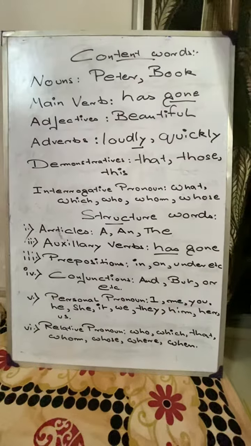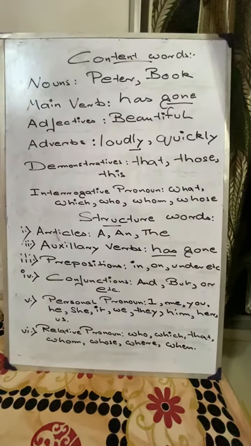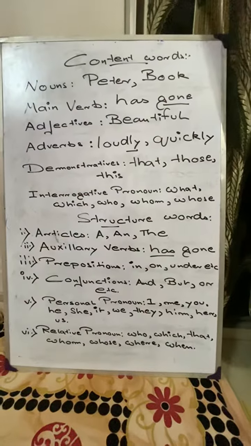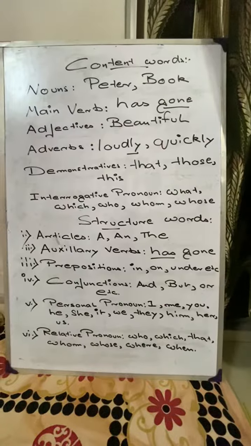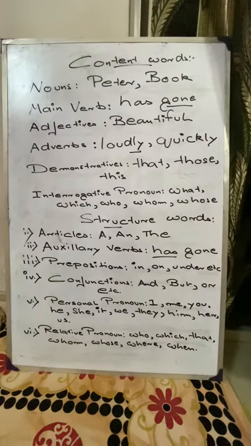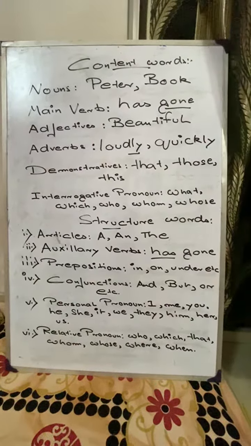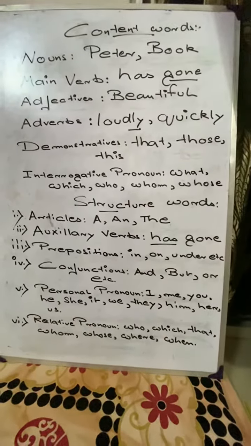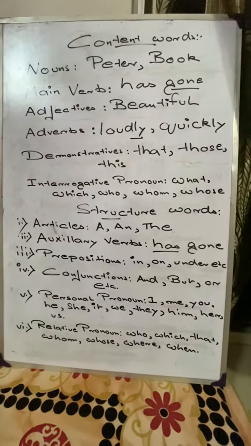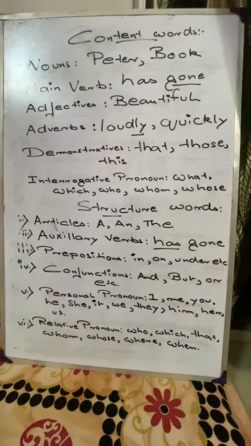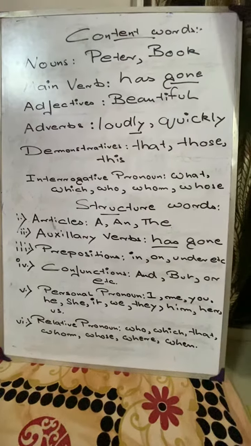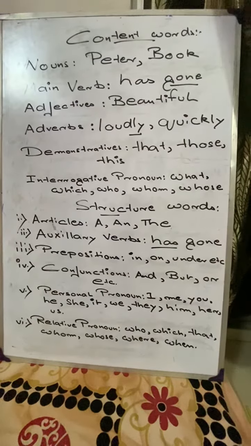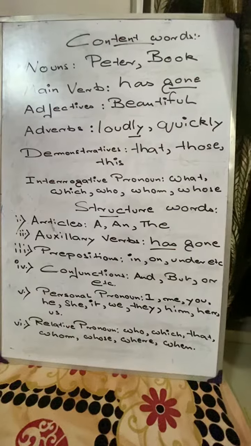Okay. Then we have the adverbs. Adverbs too fall under content words: loudly, quickly. These are all adverbs and they too fall under the category of content words. Then next we have demonstratives. Demonstrative, to demonstrate something, to showcase something. So, what is the example for demonstrative?